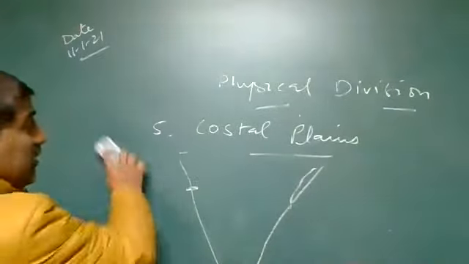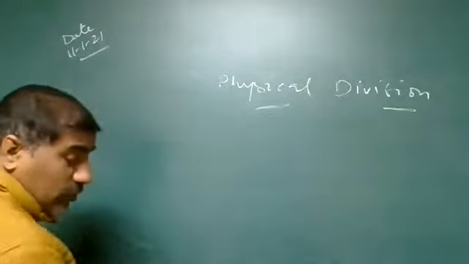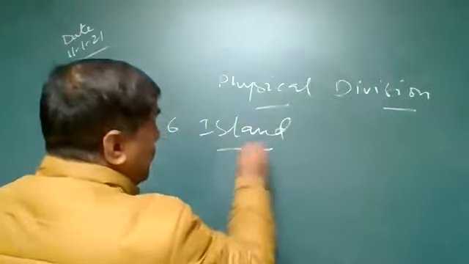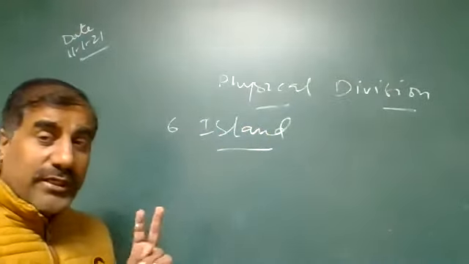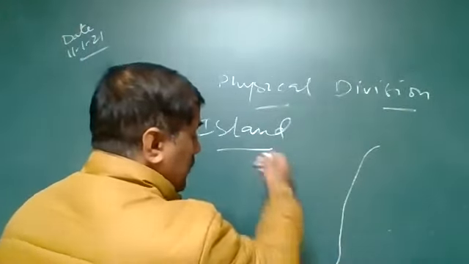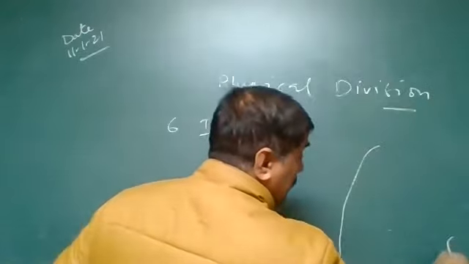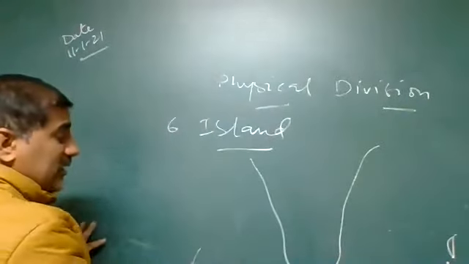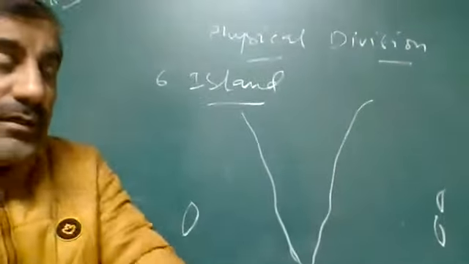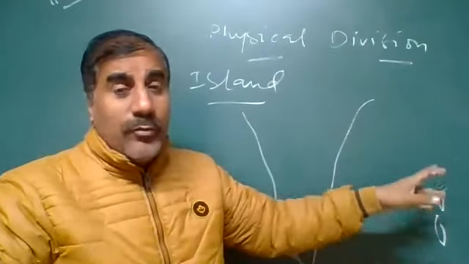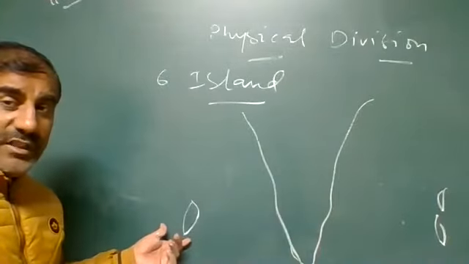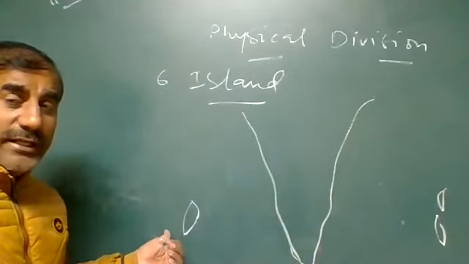And the last physical division is the islands. There are two island groups located in India. One is in the Bay of Bengal, Andaman and Nicobar. Another one is the Lakshadweep island group. The capital of Andaman and Nicobar is Port Blair. It is located in the Bay of Bengal. We'll discuss the Lakshadweep island group, which is located in the Indian Ocean.